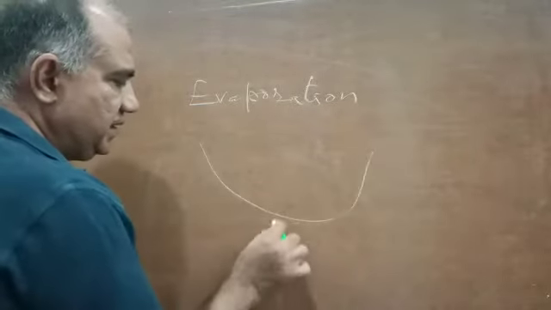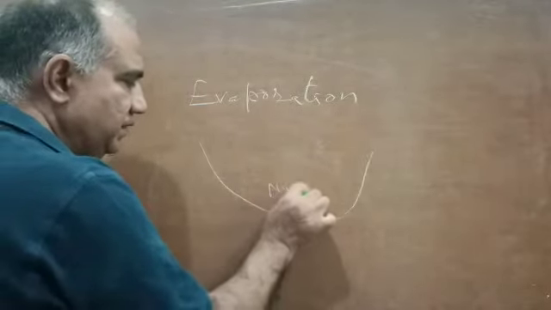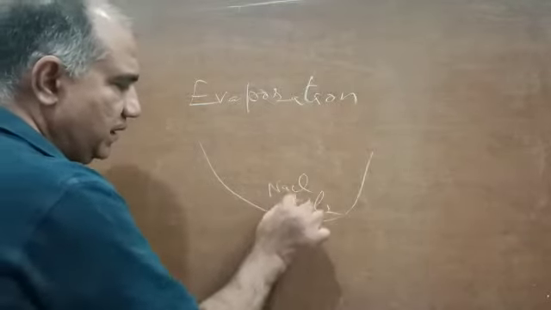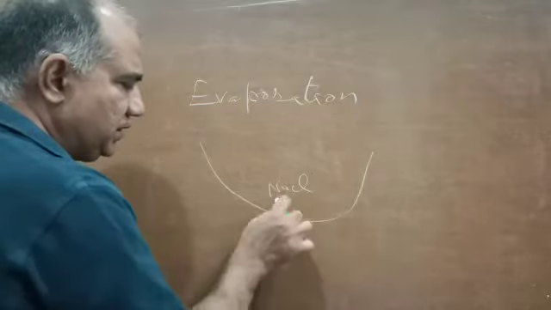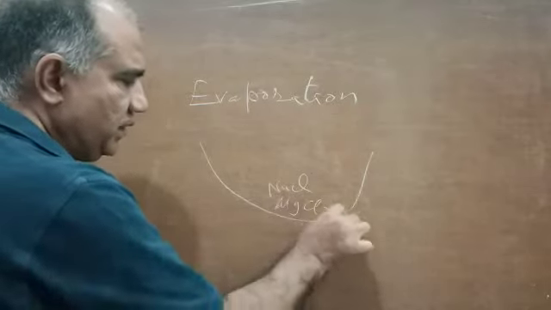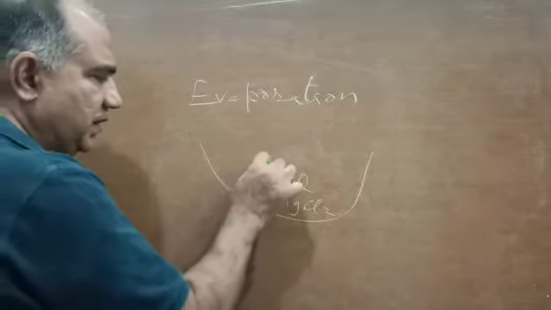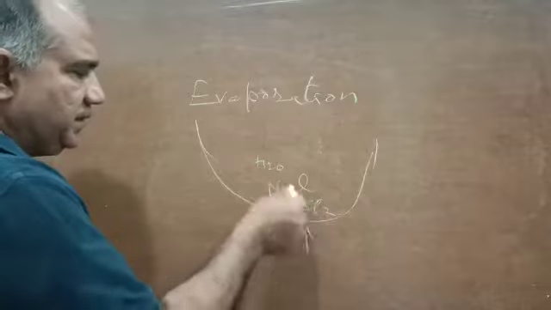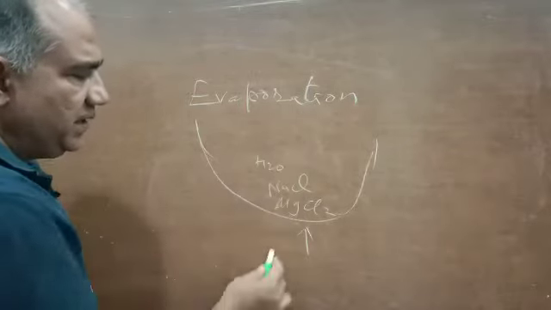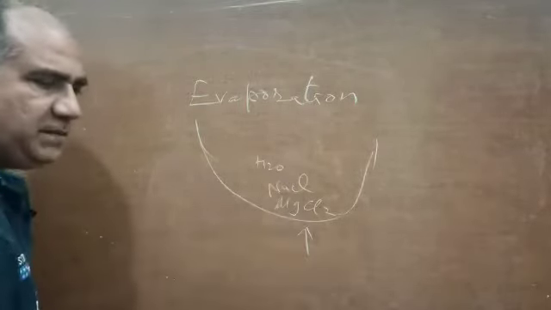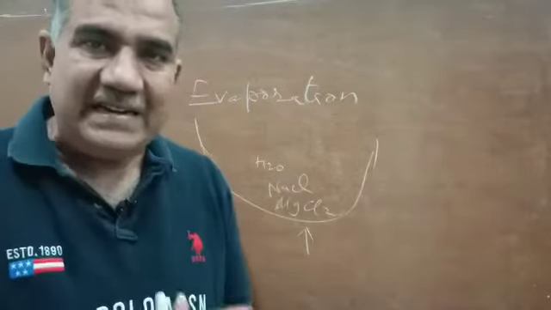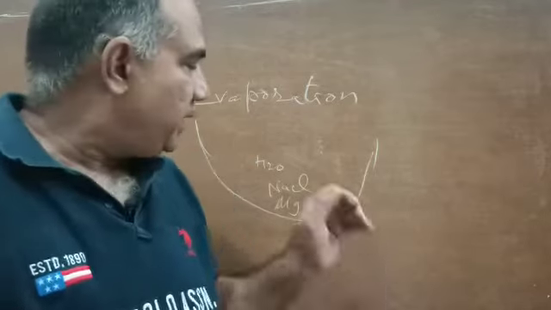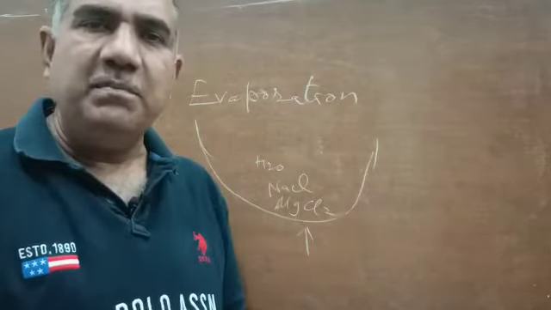let me say it is like this, that you have NaCl which is a solid and MgCl2 which is again a solid. These two solids are dissolved into water. If you heat the water, after some time you will find that water will evaporate and NaCl and MgCl2 will be left behind. So this was a technique by which you could separate out the liquid components and the solid components from each other by heating.